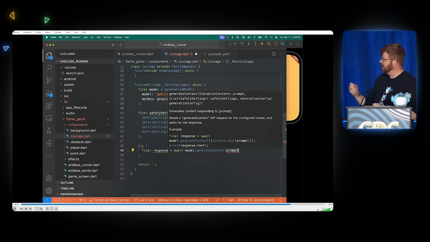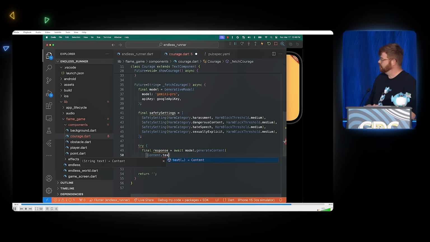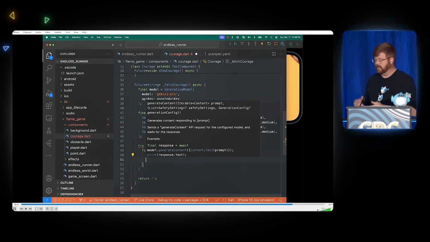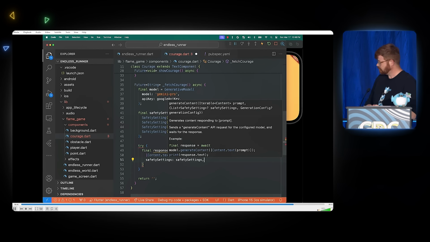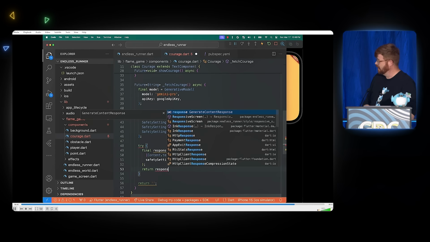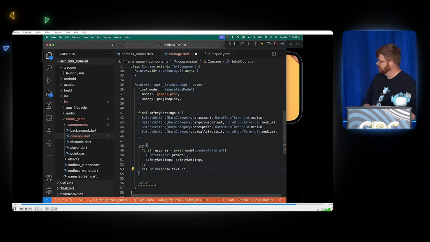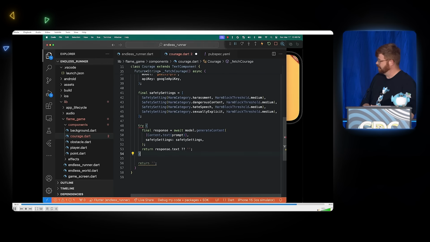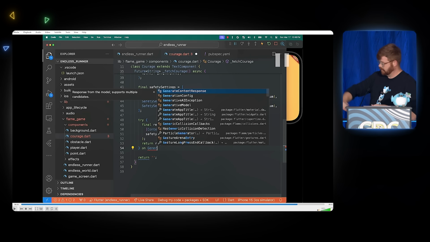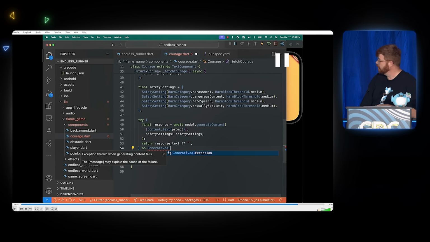So I'm going to say generate content. Please use my prompt, which again is that constant that was at the top of the file that I worked out in AI Studio. I give it those safety settings, and then I can take the text of the response and return it out of this function. One quick note there. You see I'm doing response.text, and then I'm using a double question mark. That's just in case the text comes back as null for some reason.